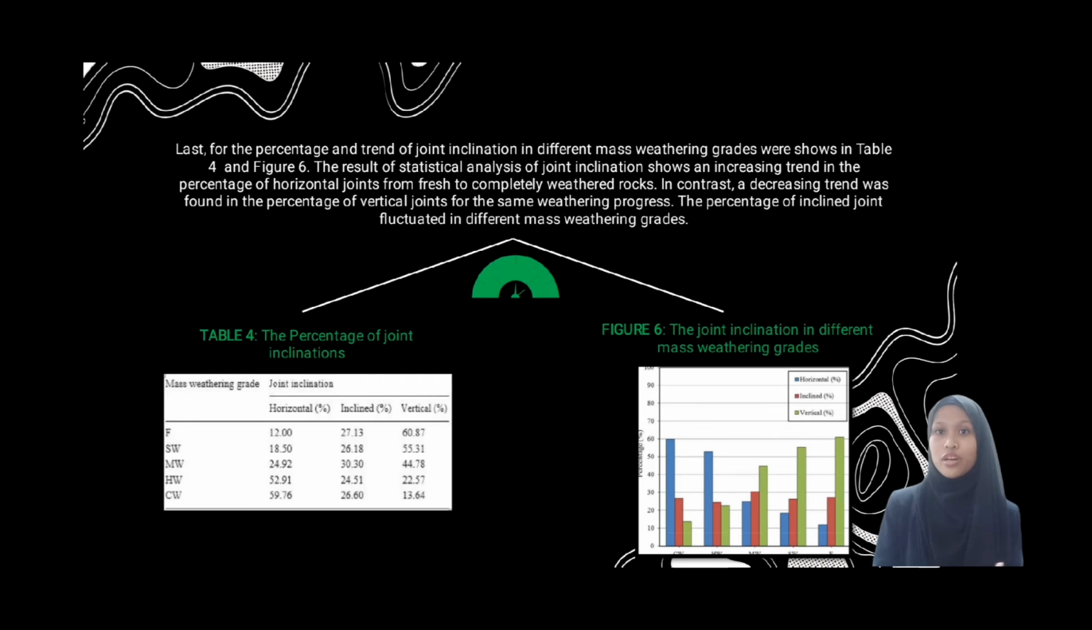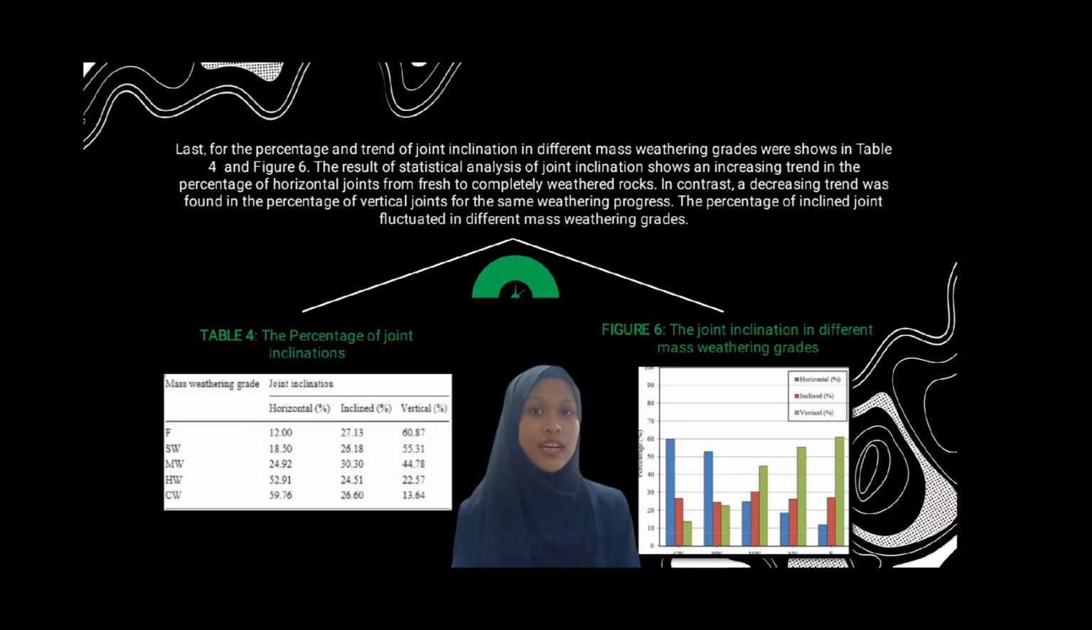Lastly is the result for percentage of joint inclinations. From the weathering process, there is an increasing trend in the percentage of horizontal joints and a decreasing trend in the percentage of vertical joints, while inclined joints fluctuate in different mass weathering grades. That's all from me, and I will pass this presentation to my other members.